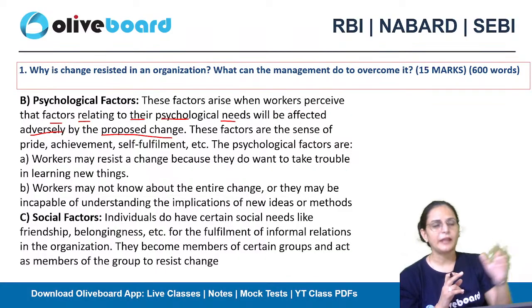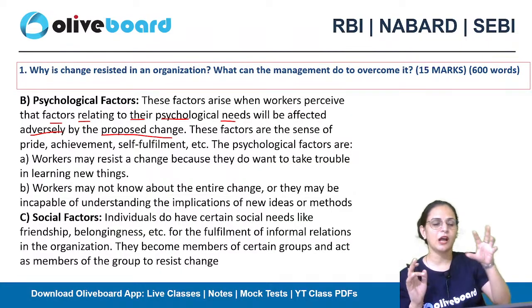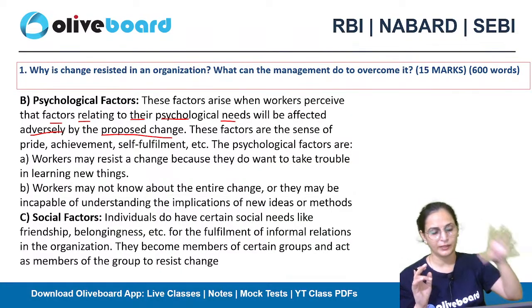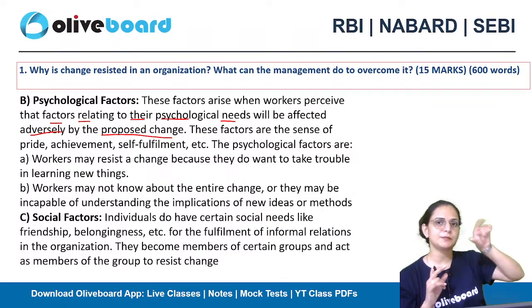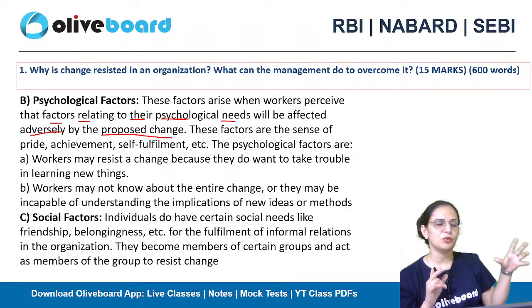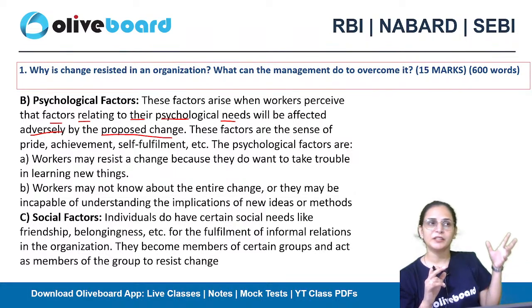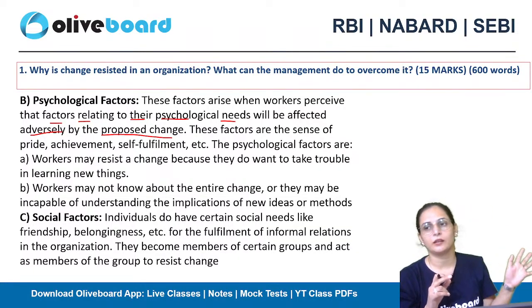But your higher management has decided to introduce some software where you have to record your quality work on a regular basis, like how much quality work you performed today and what new skills you introduced today, and you have to submit a specific sheet regularly. A person who is very lethargic, pessimistic and not interested in work will think that now the boss will have surveillance on him. Now he will be able to know that I'm not doing anything.